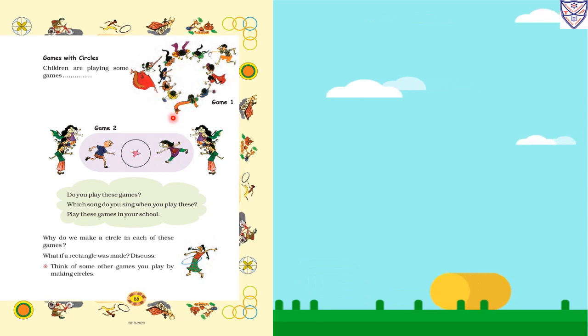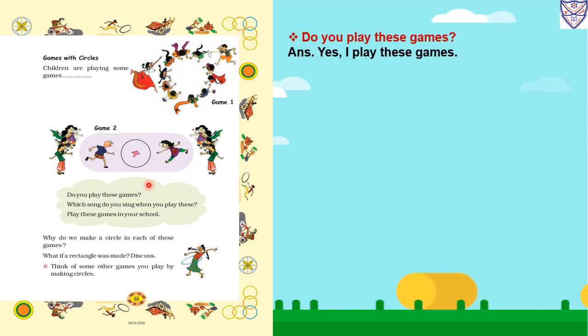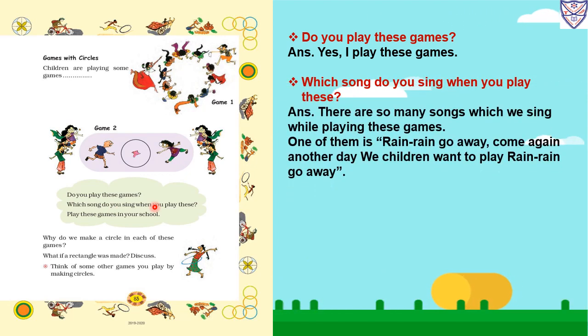Okay, so you also played these two games. Do you play these games? Yes, I play these games. Which song do you sing when you play this game? There are so many songs which we sing while playing these games. One of them is Rain Rain Go Away, Come Again Another Day. We children want to play. Rain Rain Go Away. So you can write here any song. Play these games in your school.